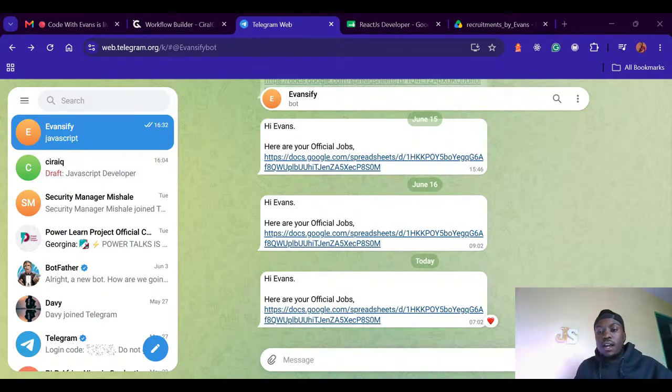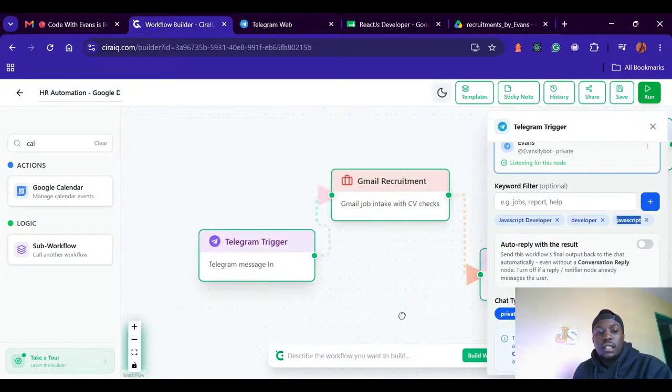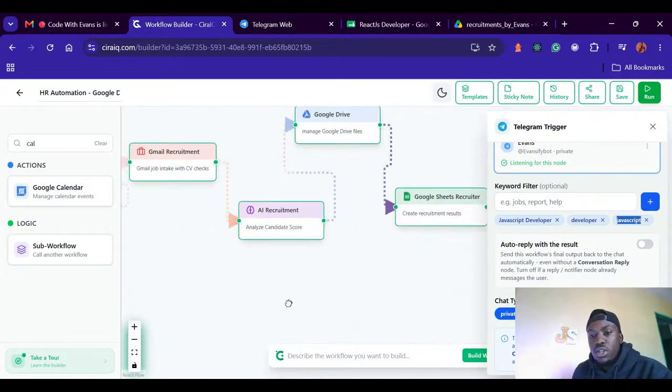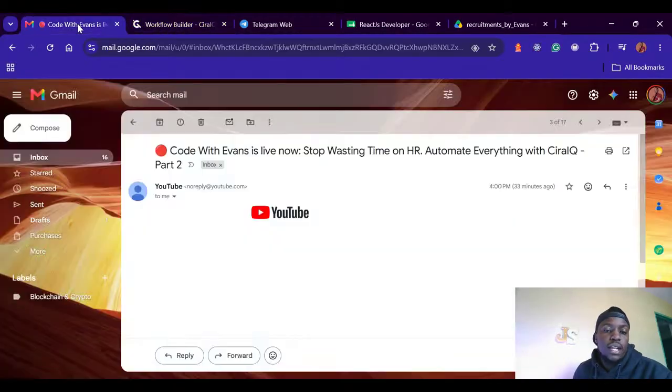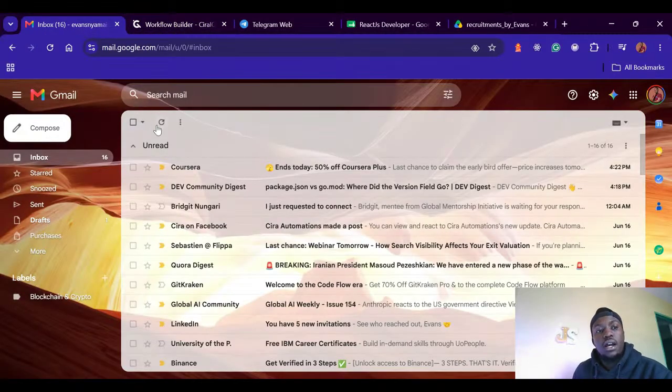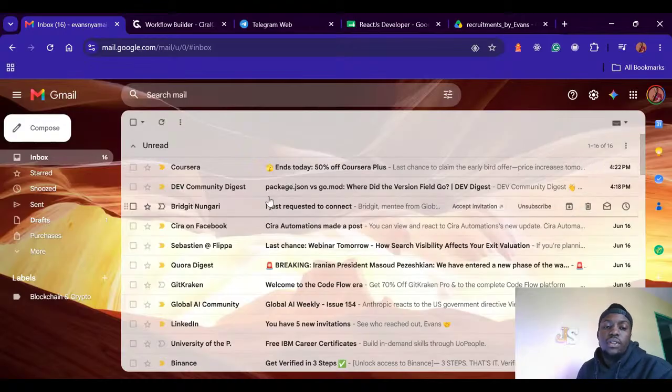In case we have any error, be assured that we are going to get feedback. We're going to get an error message. So be assured that we get an error message. Let's see. No error message so far. Any changes right here? Let's see. Otherwise, when that is successful, we are going to see a message right here. So workflow executed successfully. So we're just going to give it a little moment, then wait for a reply.